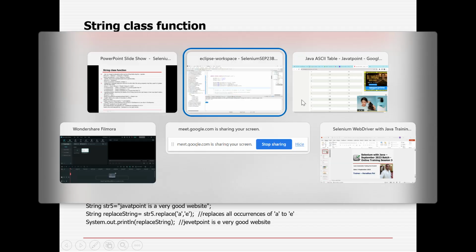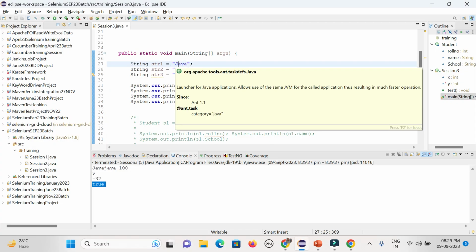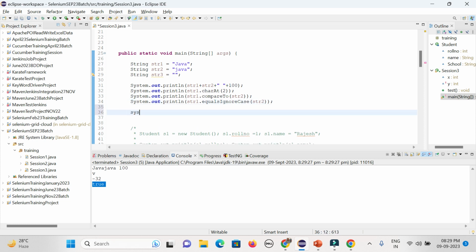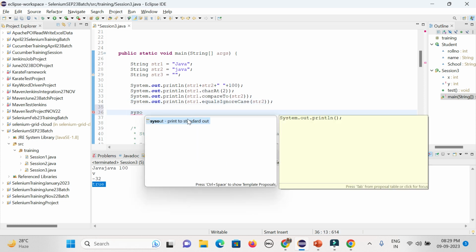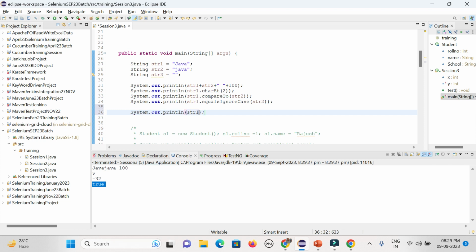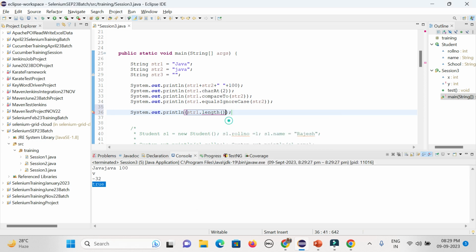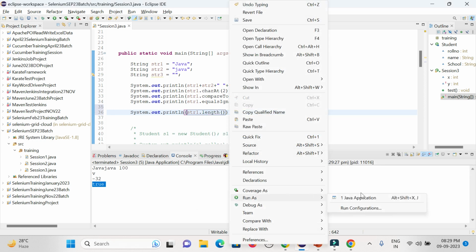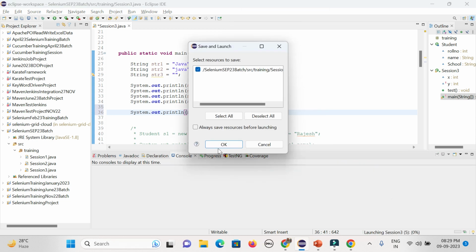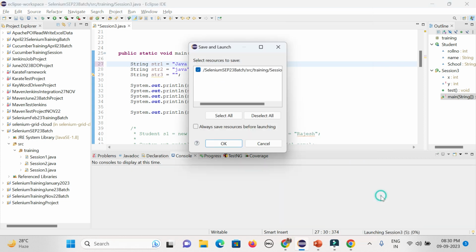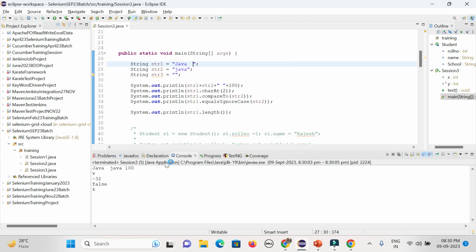You can check the length, right. It starts with the 0th character, but the length will be 1 2 3 4, so it will give you the length as 4. So what is the length you want to get, str1 dot length. You could see length is coming from the string class. What is the return type? Return type is integer, so it will let you know 4, 5, whatever length is there. Now space will also be considered as a length. In case you give some space, it will also be considered as a length. So it will be length 6 now, because I have given 2 spaces. You could see the change, because space is also a character.